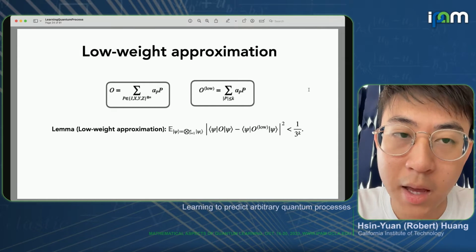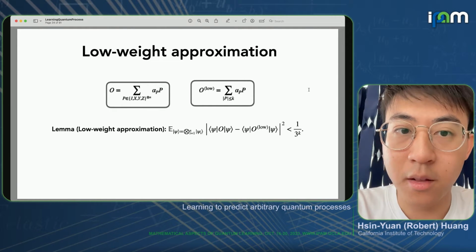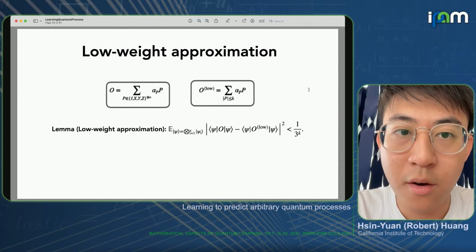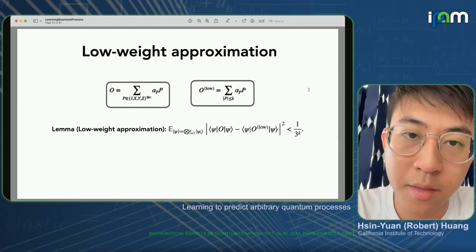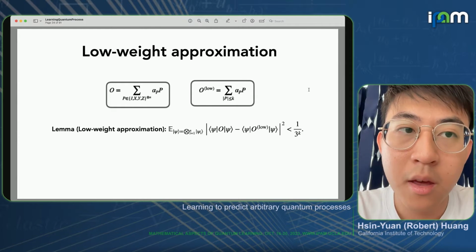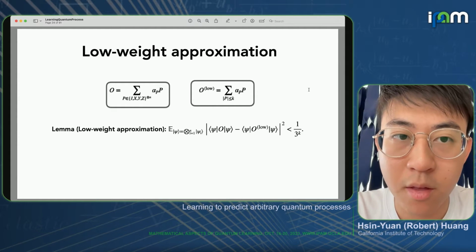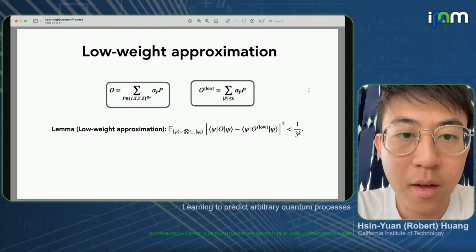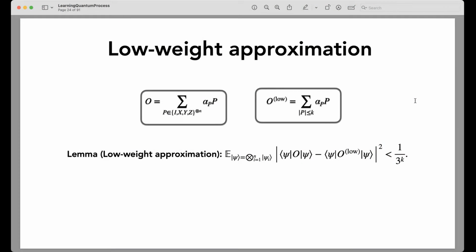So the key idea behind the learning algorithm is essentially a low-weight approximation. Or for people that are more familiar with the classical learning theory community, it's also similar to low-degree approximation or low-degree function learning, etc. Basically, the idea here is that suppose we write out the observable O in the Pauli basis as this form here.